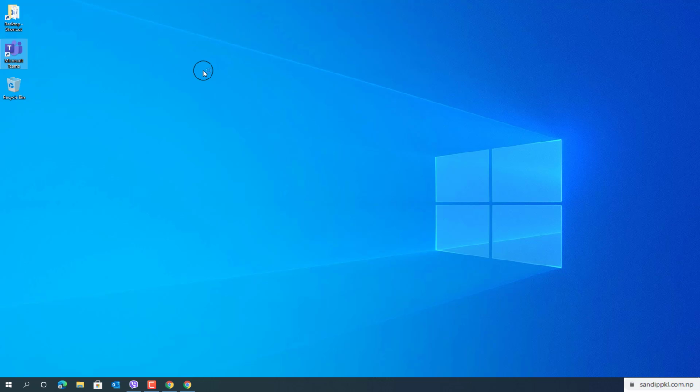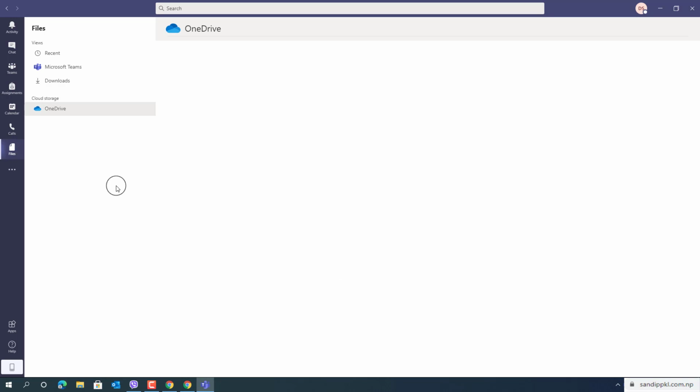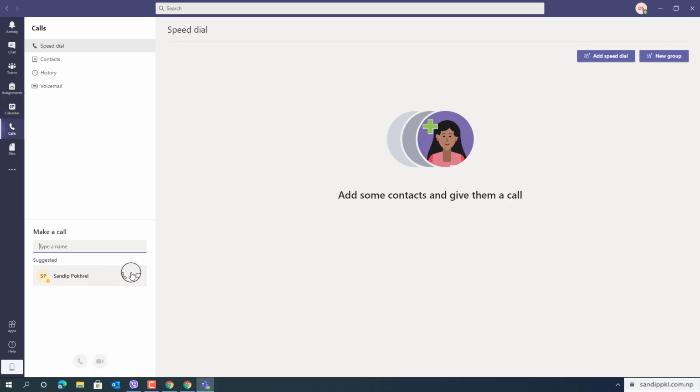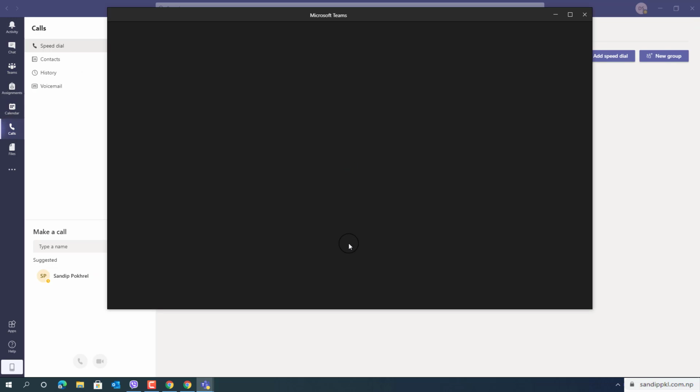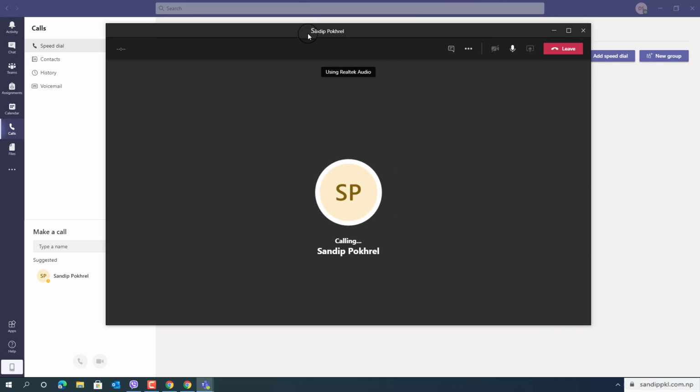Now let's check. Yes, you might have noticed previously when we make a call, this meeting window was not seen separately. Now you can get meeting window separately, and meeting bar is also placed in top of meeting window.